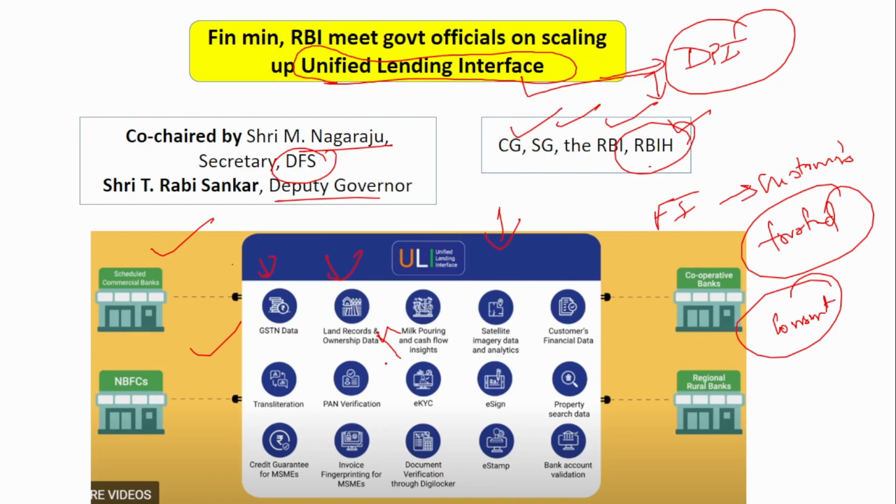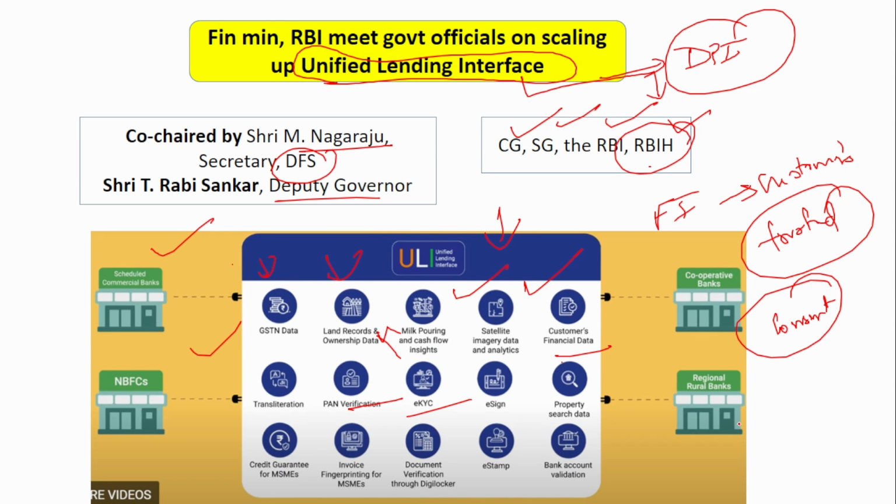This will make the process easier, faster, more accurate and even more authentic, because all this data is from authentic servers and databases only. Similarly, milk boring data, satellite imagery data, customers' financial data, PAN verification, eKYC. All these kinds of data can be accessed by the banks and financial institutions through this platform. Mainly, this ULI will help the credit market to grow, because you are able to access all this data online within a few minutes. So you can have all the data of the customer within a few minutes.